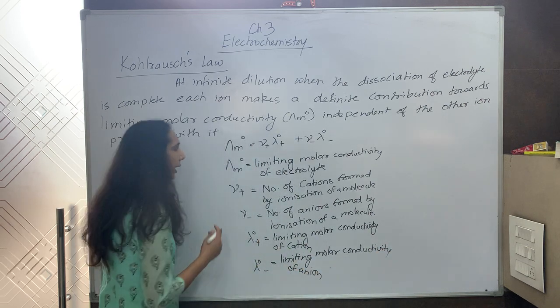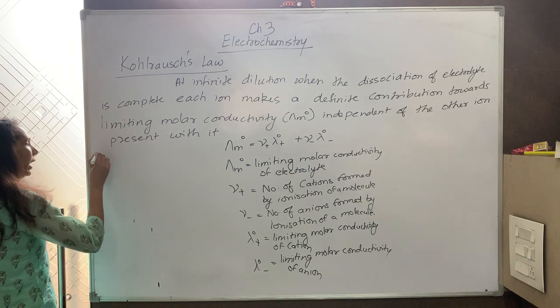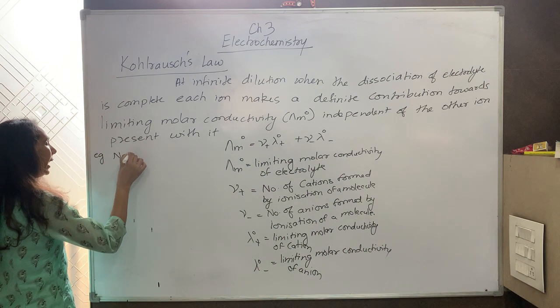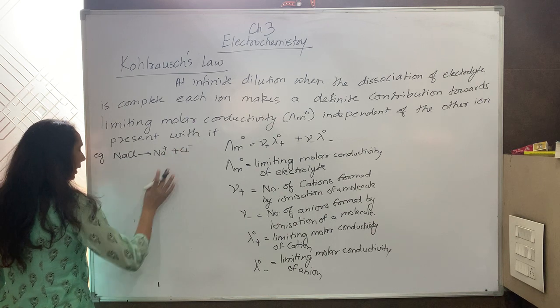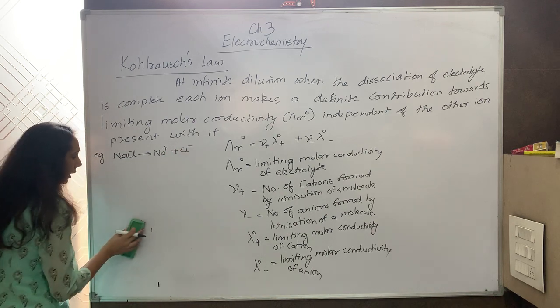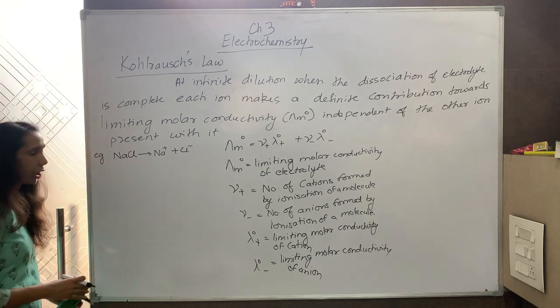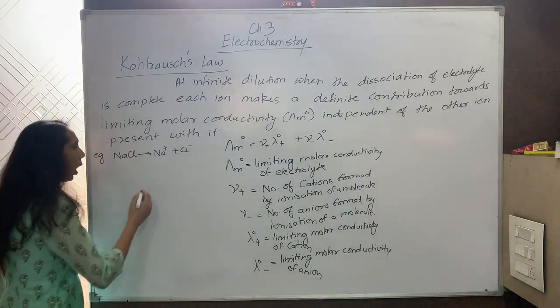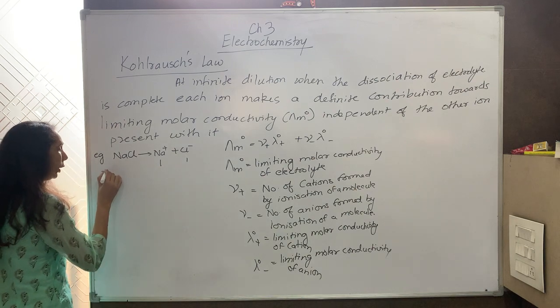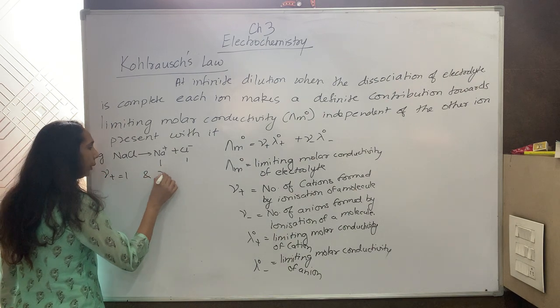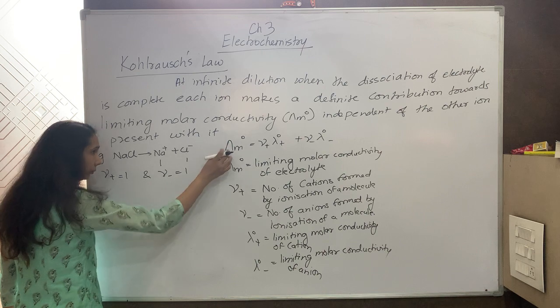Now let us apply this equation. If I take the example NaCl, NaCl will ionize into Na positive and Cl negative. So can you tell me how many ions are formed by the ionization of one molecule? One cation is formed and one anion is formed. So I say the value for mu positive is 1 and mu negative is 1.